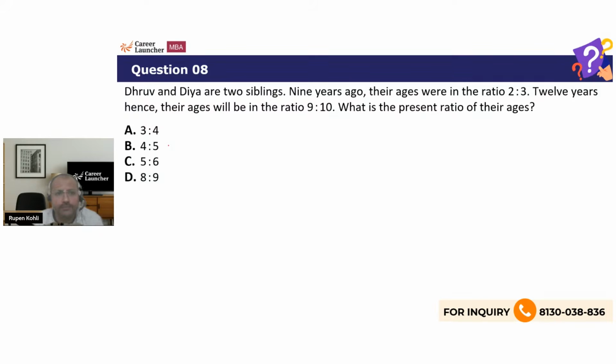Let's start. Dhruv and Divya are two siblings. 9 years ago, their ages were in the ratio 2 is to 3. 12 years hence, their ages will be in the ratio 9 is to 10. What is the present ratio of their ages? The question is on ratios, but when we solve it we will have to deal with equations a bit. It looks like that because we are going in the past and in the future, so x and y will change to x minus 9 etc.